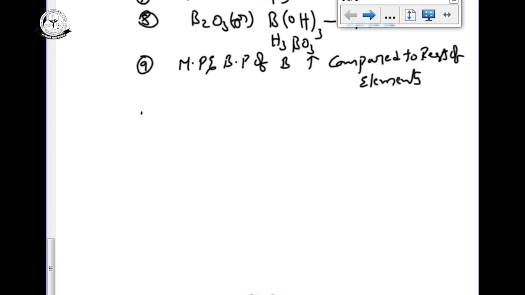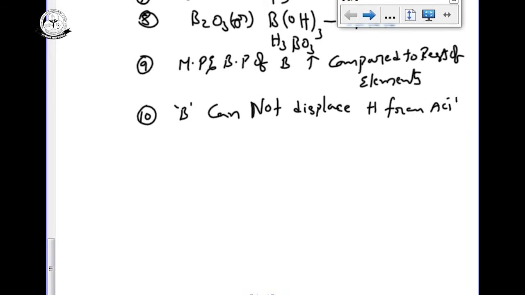And moreover, boron cannot displace hydrogen from acids. Boron does not react with acids to liberate hydrogen gas, but the remaining elements are metals, and metals react with acids to liberate hydrogen gas. Boron is a metalloid, or we can consider it a non-metal, so it cannot react with acids and cannot produce hydrogen gas. So these are some anomalous properties of boron.